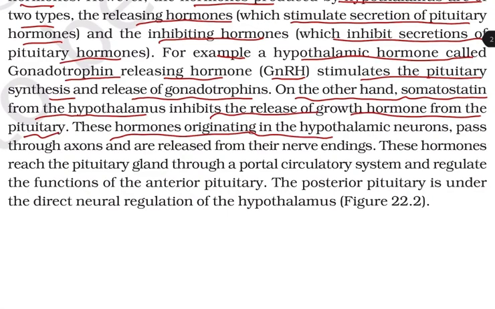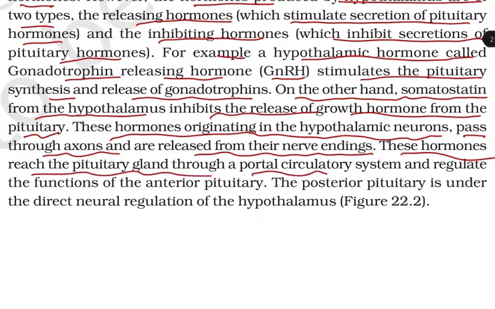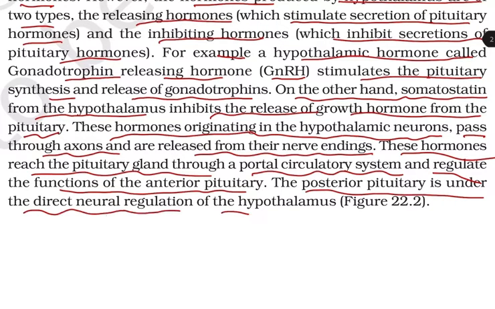These hormones originating in the hypothalamic neurons pass through axons and are released from their nerve endings. These hormones reach the pituitary gland through a portal circulatory system and regulate the function of the anterior pituitary. The posterior pituitary is under the direct neural regulation of the hypothalamus.